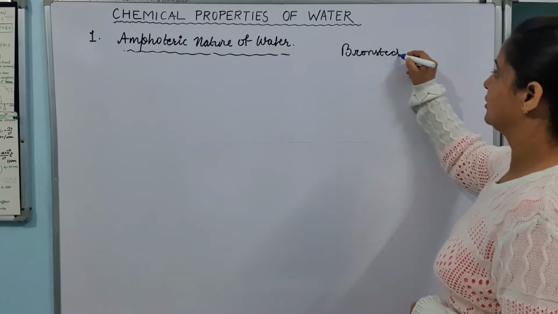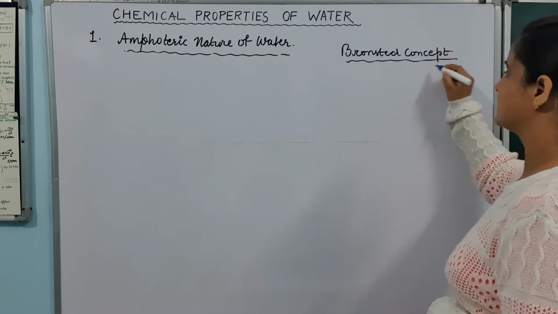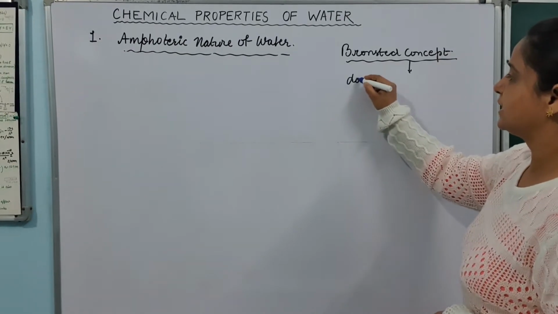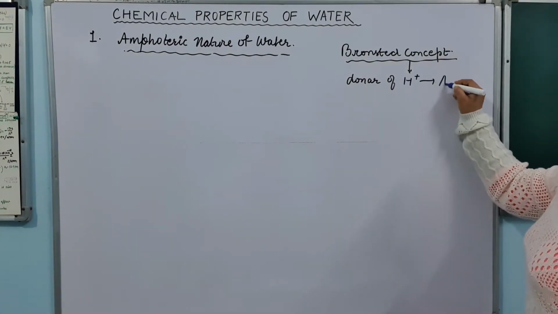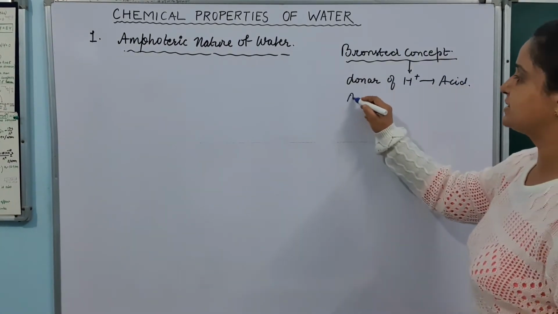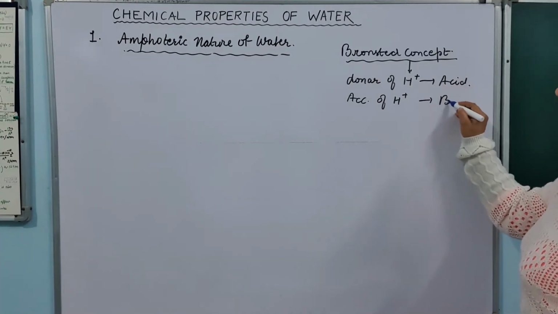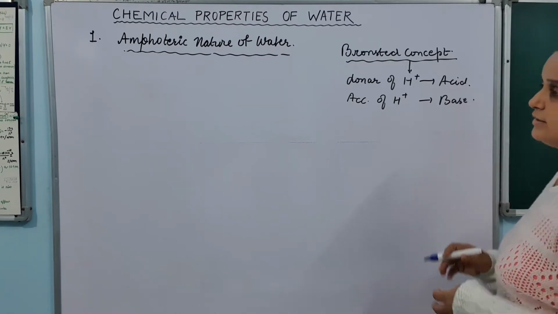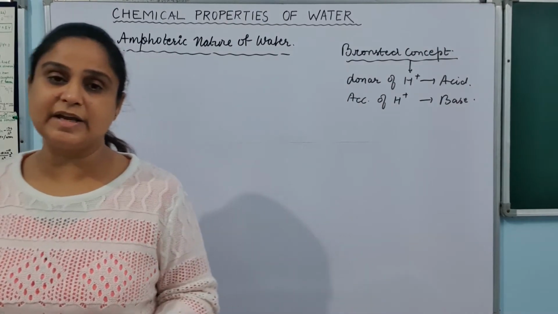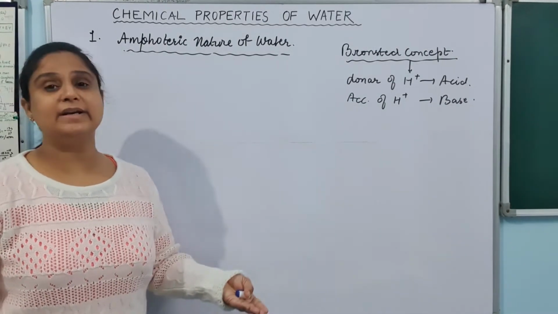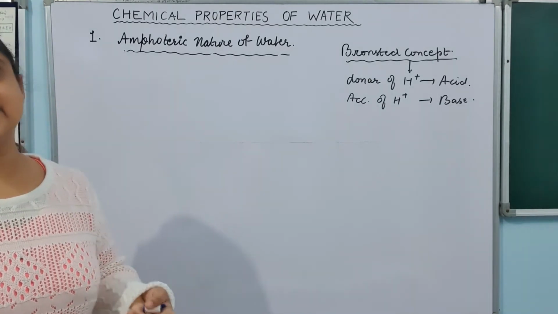According to Bronsted, donors of H plus ion are acids and acceptors of H plus ion are bases. And the special property of water is that sometimes it accepts H plus and sometimes, in some reactions, it donates H plus. That is why it can behave like an acid as well as like a base.